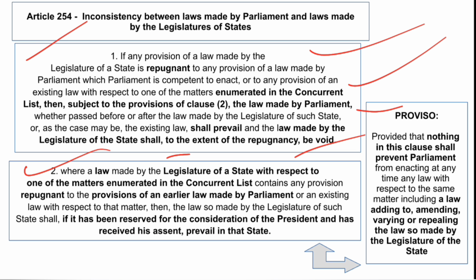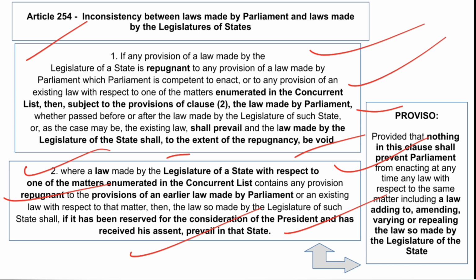Then clause 2 says, where a law made by the legislature of a state with respect to one of the matters enumerated in the concurrent list contains any provision repugnant to the provisions of an earlier law made by the Parliament, or an existing law with respect to that matter, then the law so made by the legislature of such state shall, if it has been reserved for the consideration of the President and has received his assent, prevail in that state. So whenever there is a repugnancy in laws made by the state and it has been approved by the President, even then that law shall prevail. The law passed by the state shall prevail if it has been approved by the President of India.